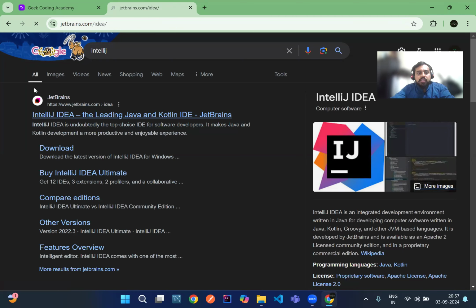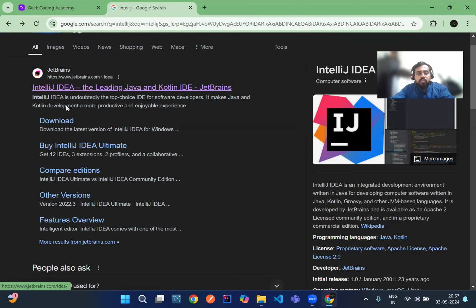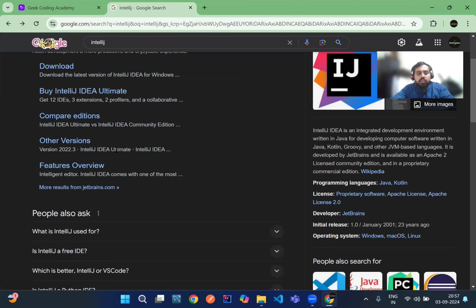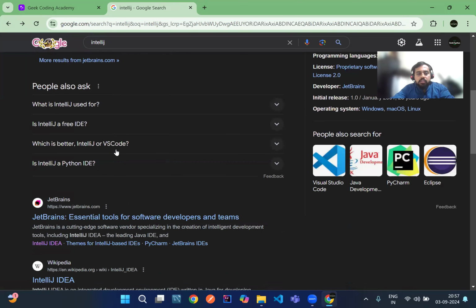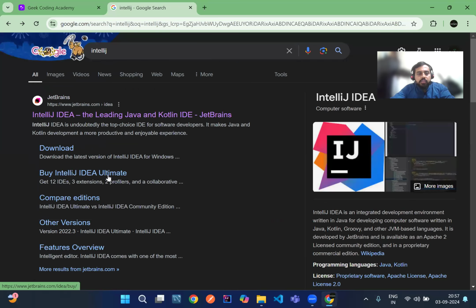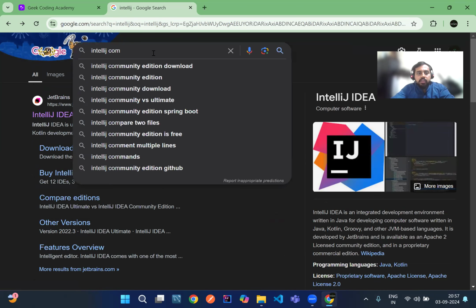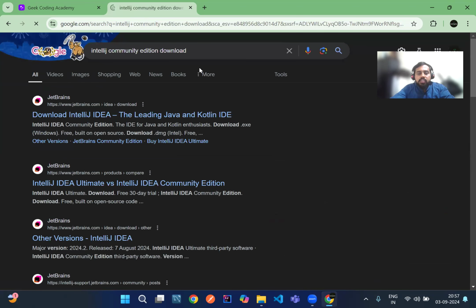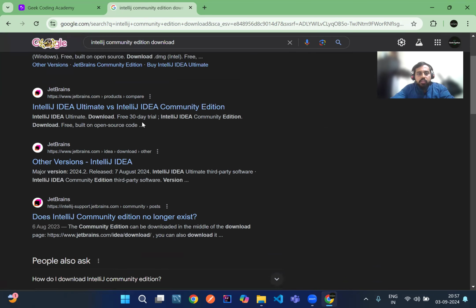If you use IntelliJ, there is an option to download Java inside IntelliJ. I'll guide you through the steps we need to do. First, we'll search for IntelliJ Community Edition. IntelliJ has a paid version and a community version. For our learning purpose, the community version will be more than enough.